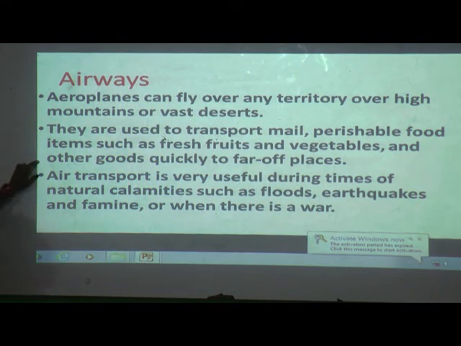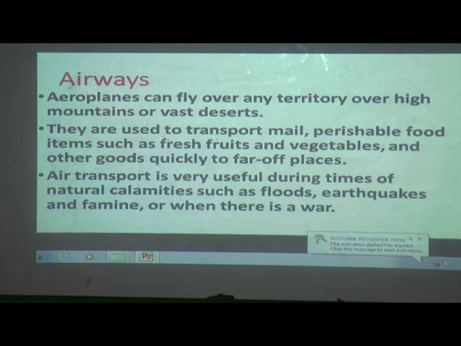So in those cases we can use a mode of transport like airways. We can transport urgent mails, or perishable food items like fruits and vegetables, to very far places.